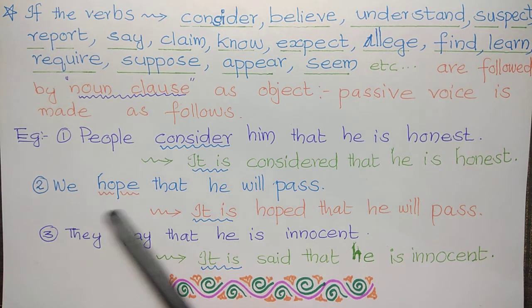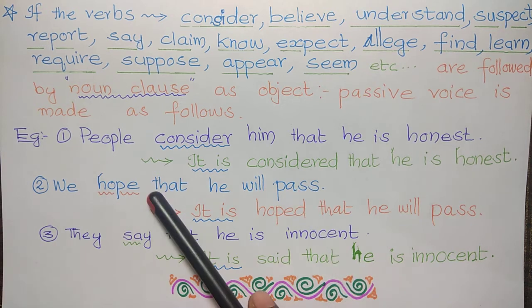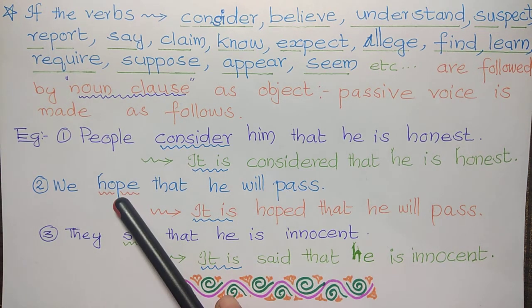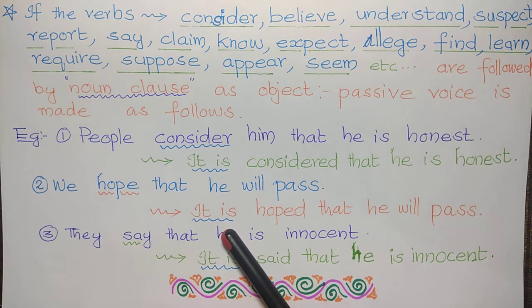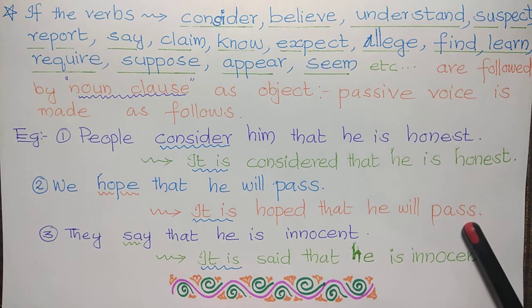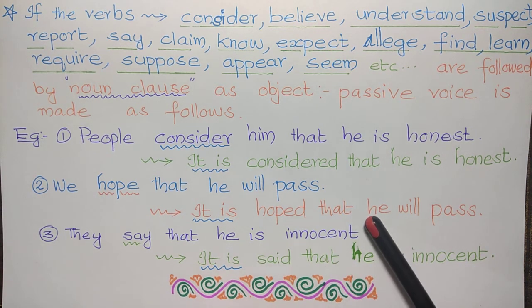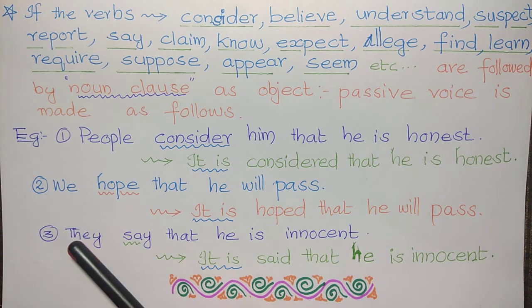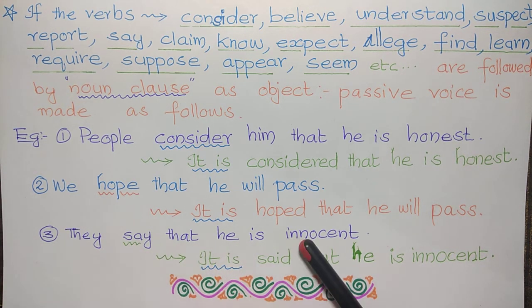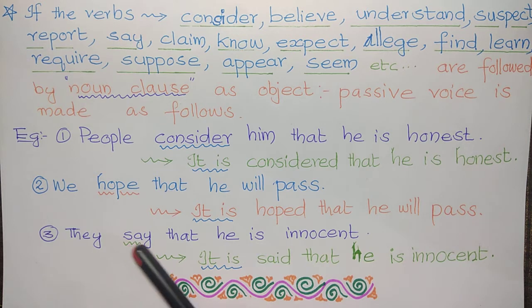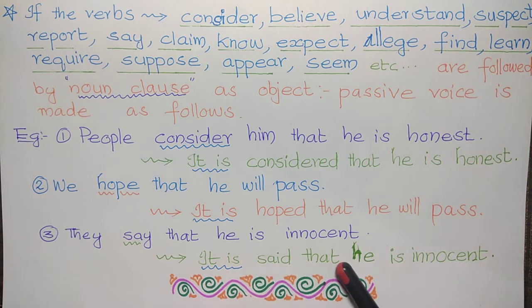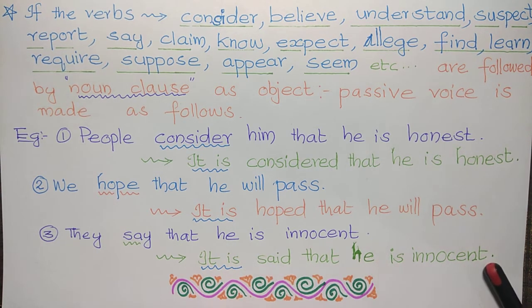Another example, we hope that he will pass. Here the verb is "hope." In passive form, it becomes, It is hoped that he will pass. One more. They say that he is innocent. Here the verb is "say." So passive will be, It is said that he is innocent.